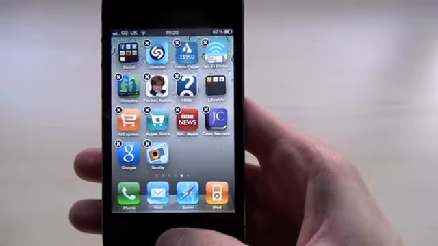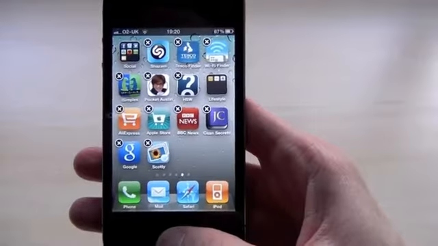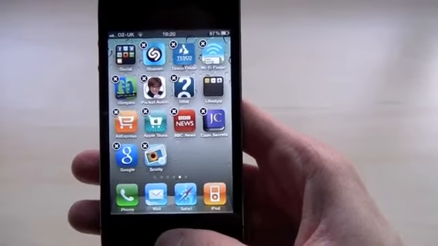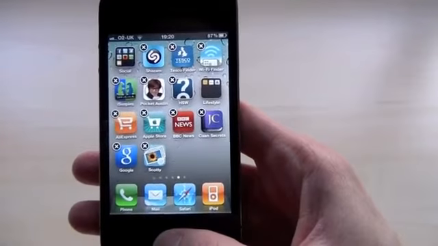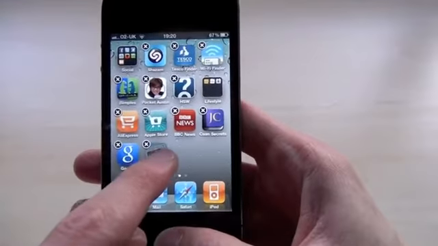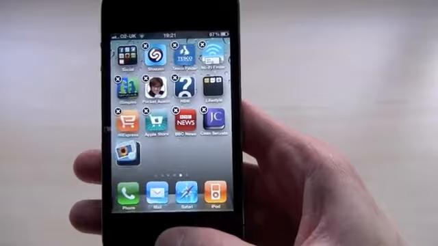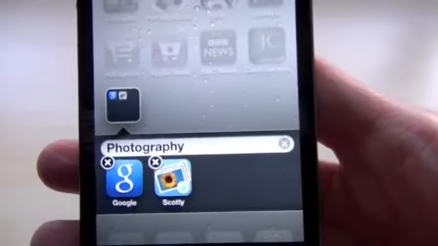Another thing you can do is you can create folders for your apps. So if you've got a few apps, such as games for example, that you want to put in a folder together to save space on the screen, just simply hold and drag one app over the other and it will create a folder with the two apps in it.